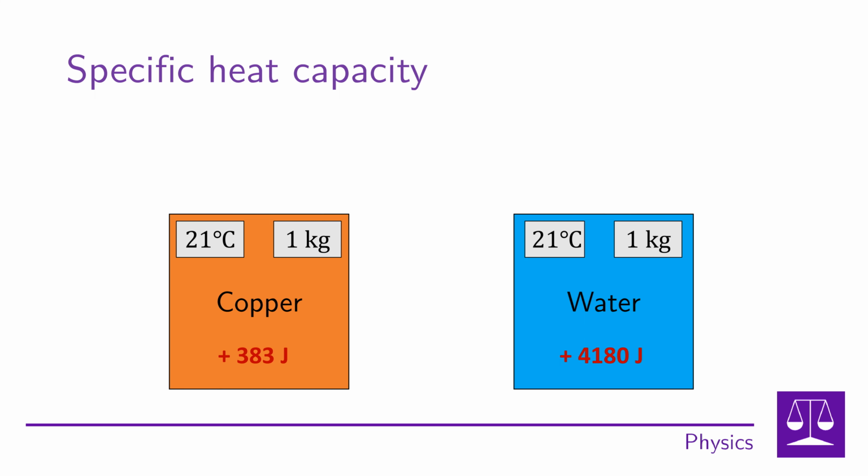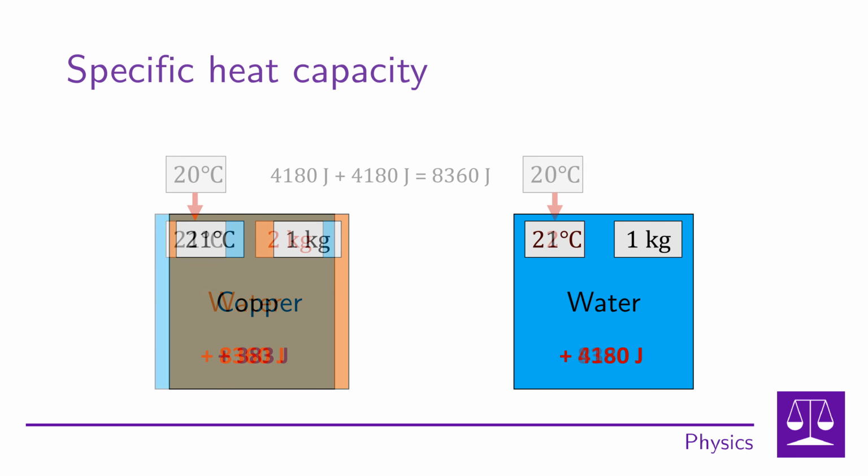So, we put some heat in both substances. Thus, water as a substance has a greater specific heat capacity because it is able to store a much greater amount of energy than copper, even more than 10 times. It is true that every kilogram of water is heated by 1 degree Celsius with the delivery of 4,180 joules of heat. And it is equally true that every kilogram of copper is heated by 1 degree Celsius if we add 383 joules to it.